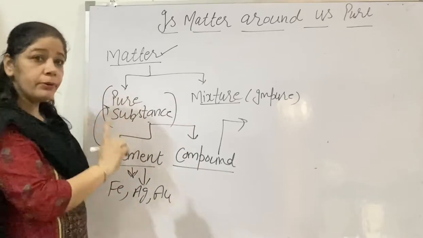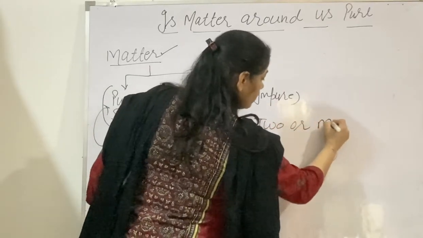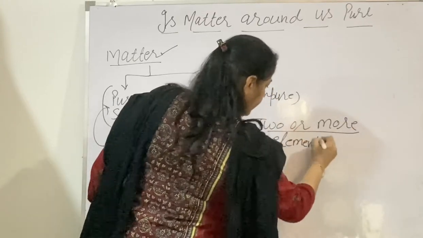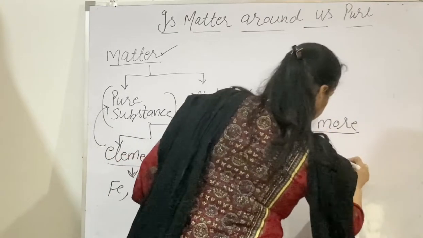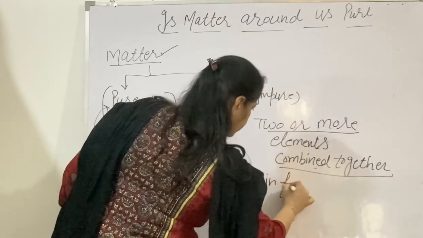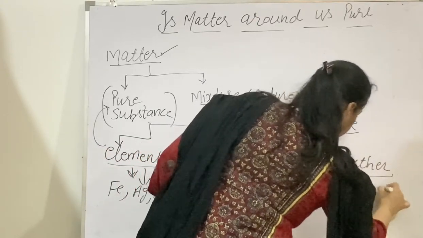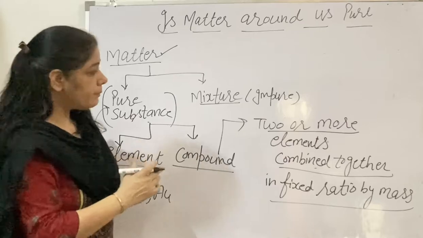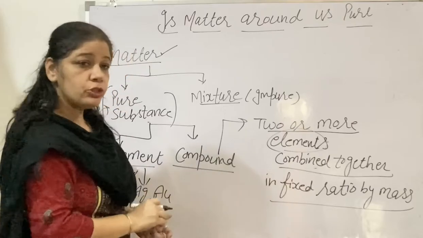It is a kind of pure substance that consists of two or more elements combined together in a fixed ratio by mass, that is, in a definite proportion.